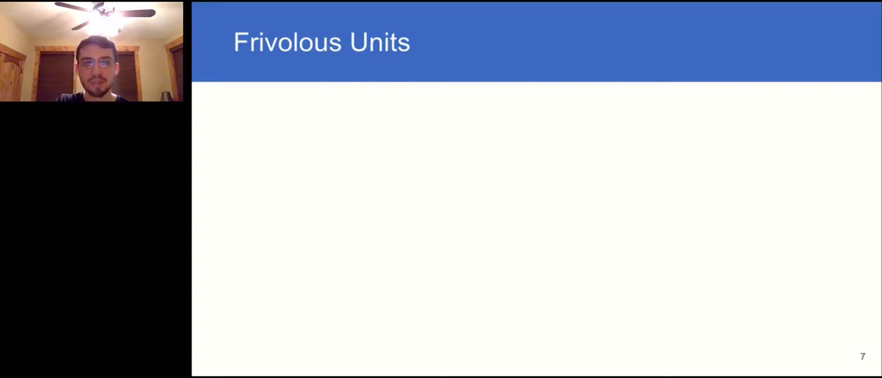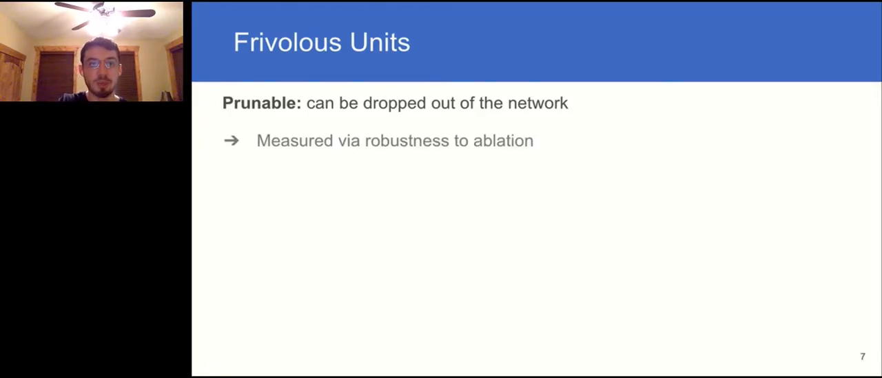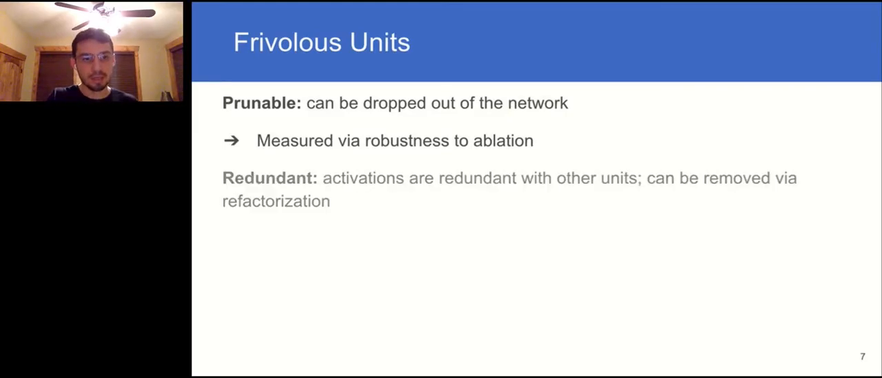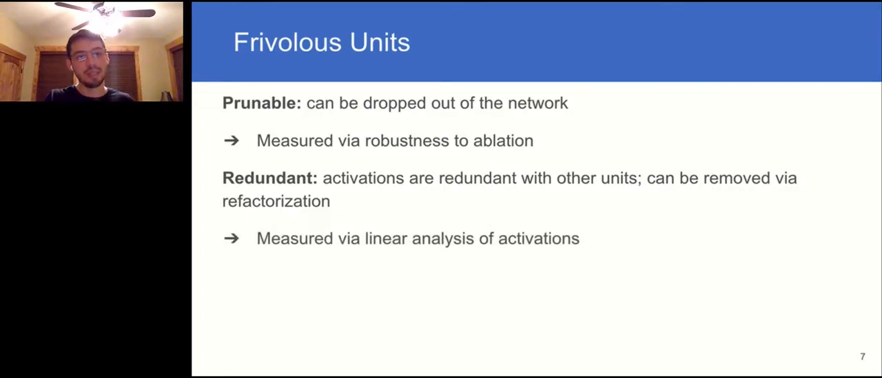In fact, we study two distinct types of them. First are prunable units, which can be removed from a network simply by taking them out. We measure how prunable a network is on average just by analyzing how robust it is to the dropout of different proportions of random units over the test set. Second, we study what we call redundant units, which can be removed from the network by factorizing their layers. We measure these by linear analysis of the activations within each layer across the test set.